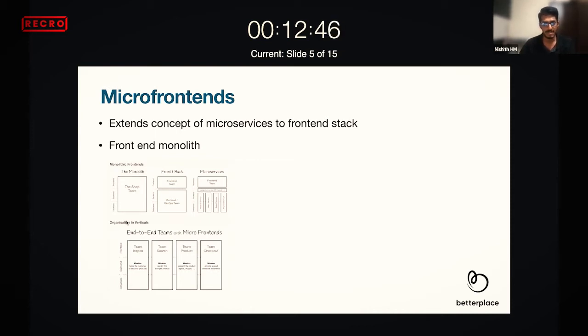The backend has already moved a lot to microservices, but the front end concept was introduced only in 2016, so people have not moved that much to micro front ends. Not every person knows what micro front ends are. Now if we see the second block diagram, it completely aligns with the organization verticals, based on the team. Let us take team Inspire. Team Inspire works only on a certain product itself.